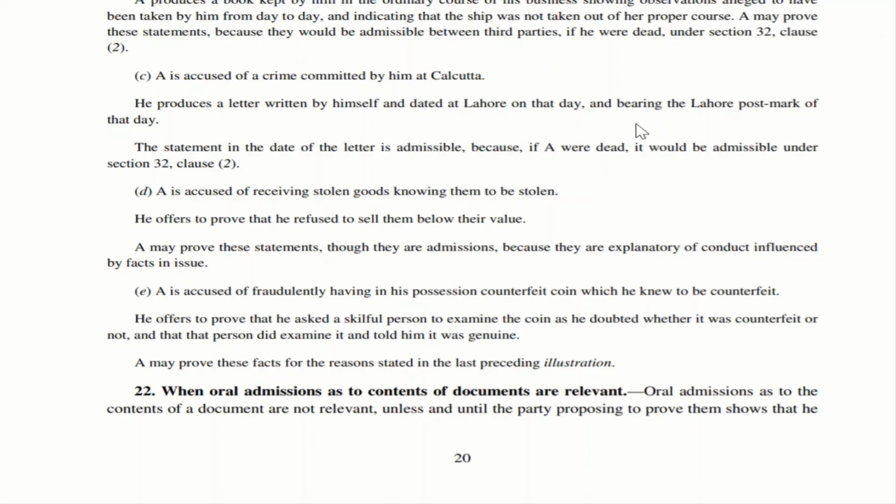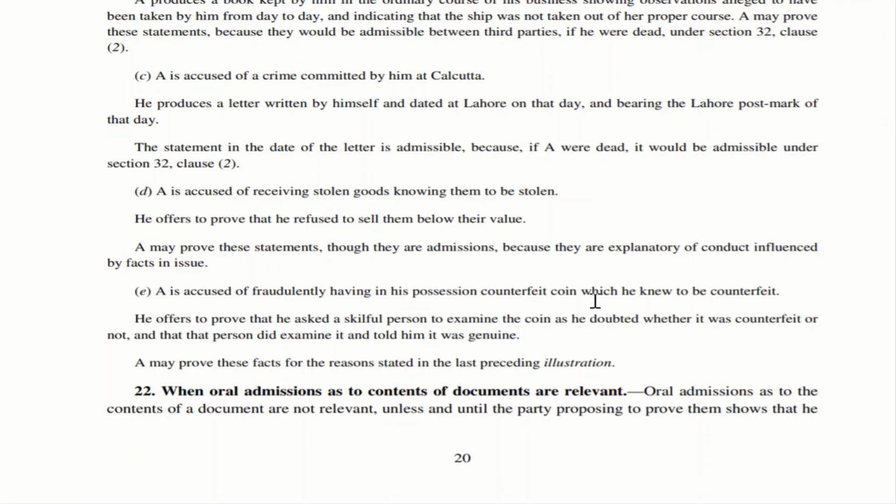The skillful person could be a person from a bank or a person who is working in the press or a printing press where the notes are printed or where the coins are made, or he might have been a retired person from the government organization which makes these coins. So in all these cases, this person who is accused could have asked that particular person to state whether the coin was counterfeit or a genuine one. He might have seen it and said it is a genuine coin, based on which he would have got that coin.